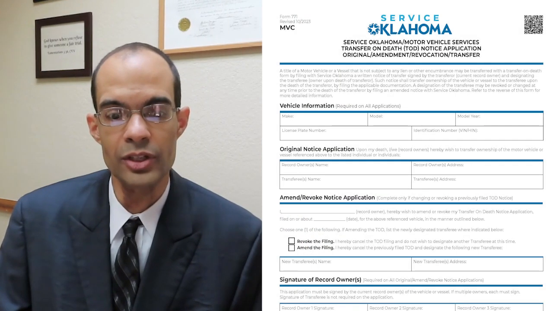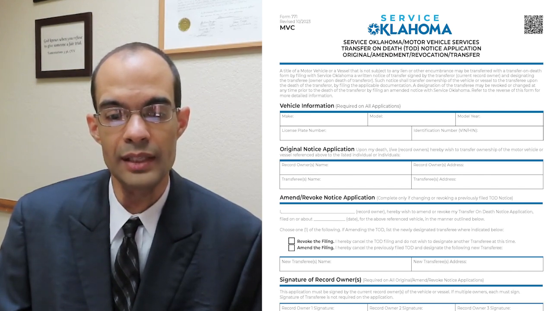And along with the small estate affidavit, send a copy of the decedent's death certificate, a copy of the decedent's will, and the certificate of title to the vehicle, or other evidence from the tax commission that a title record exists. Now, you also may need to do another procedure if the vehicle's owner had filed a transfer on death notice with Service Oklahoma. You see beside me, that's what a transfer on death notice looks like. Service Oklahoma has created this, and I'll post a link to this form in the description box below.